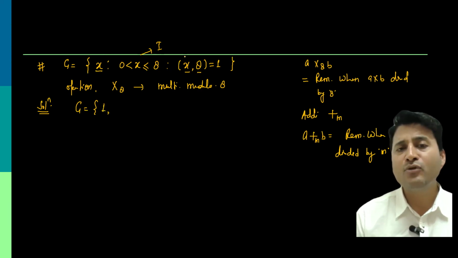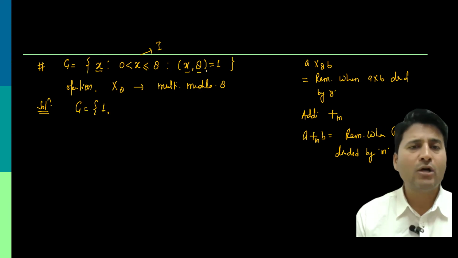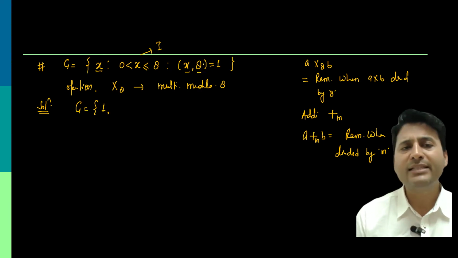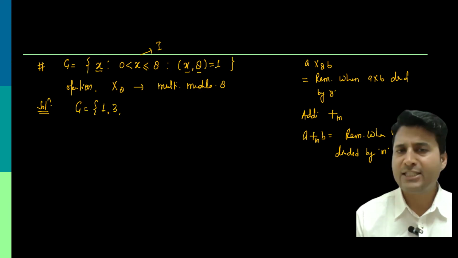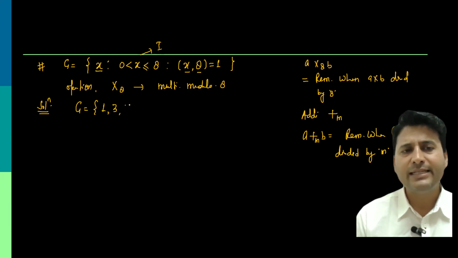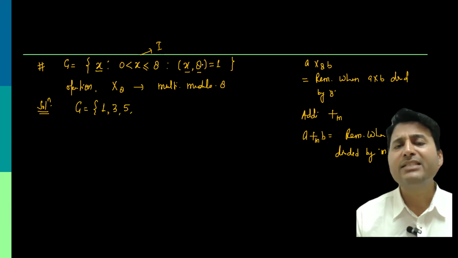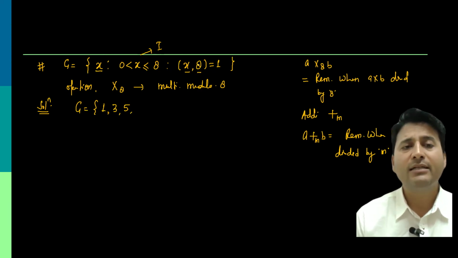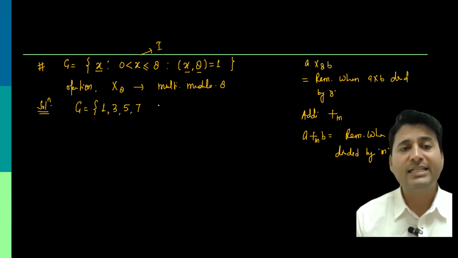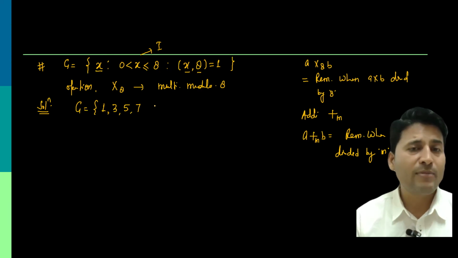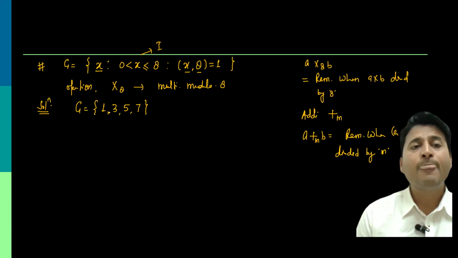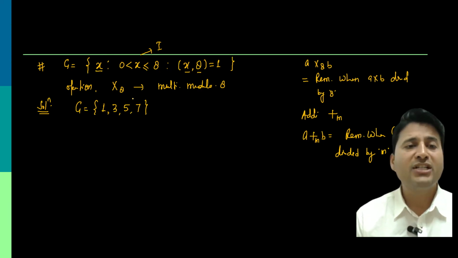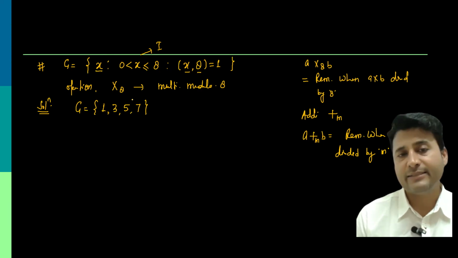What is the GCD of 2 with 8? It's not 1, so we'll not take it. GCD of 3 with 8? Yes, it is 1. GCD of 4 with 8? It's not 1. 5 with 8? Yes, it is 1. 6 with 8? It's not 1. 7 with 8? Yes, it is 1. GCD of 8 comma 8 is not 1. So these are the elements inside G, and the operation is multiplication modulo 8.